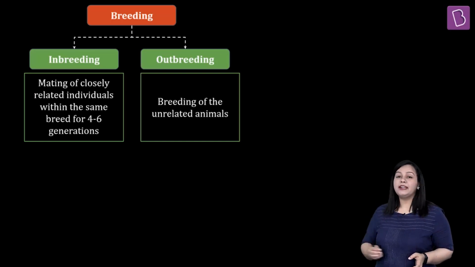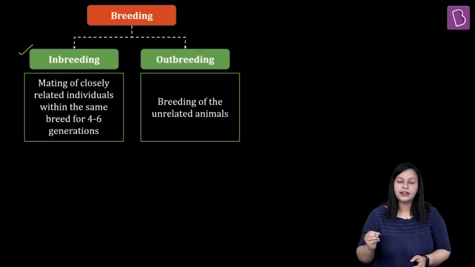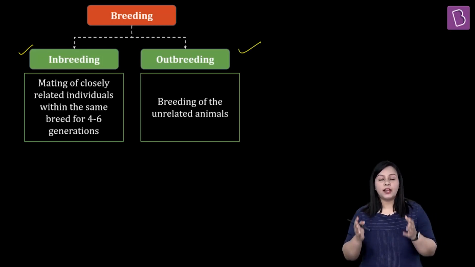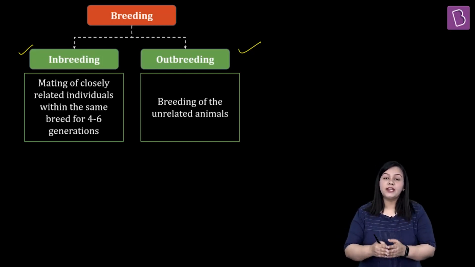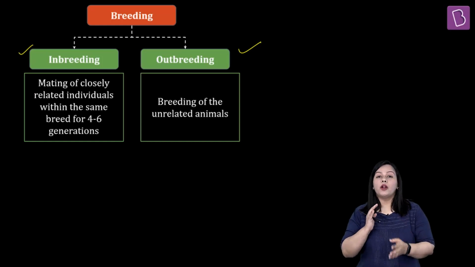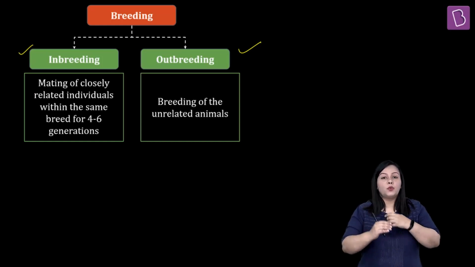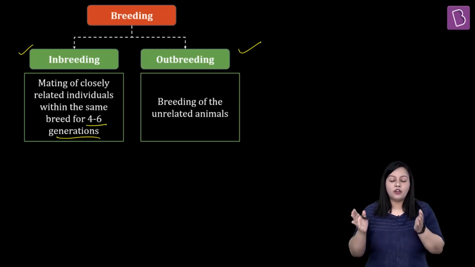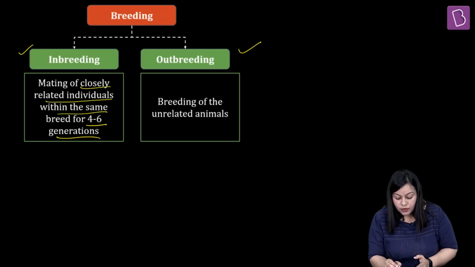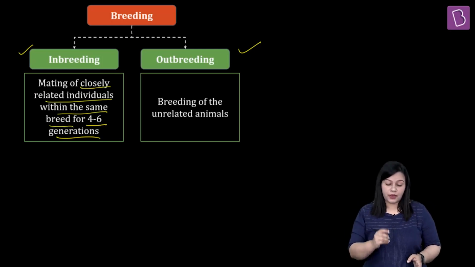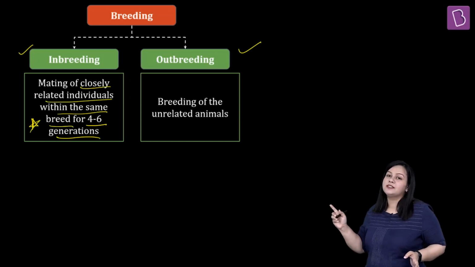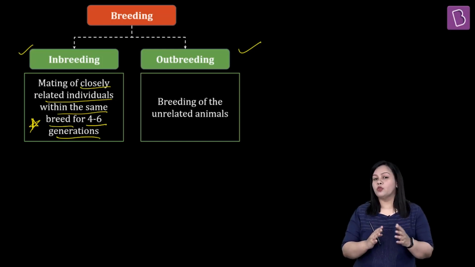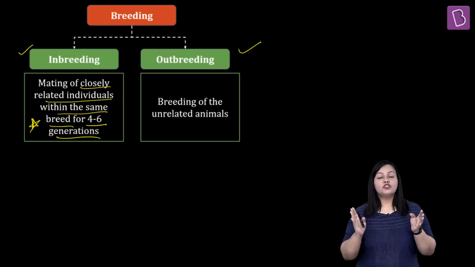Now this breeding can be of two types. There is going to be inbreeding, and there is going to be outbreeding. What is inbreeding? Whenever you allow the breeding to happen between related individuals. What are related individuals? It means we have checked their history for at least 4 to 6 generations. So it is the mating of closely related individuals within the same breed. You will remember this point very well: it is always within the same breed when you talk about inbreeding, and we are looking at 4 to 6 generations. Clear everyone? This is called inbreeding.